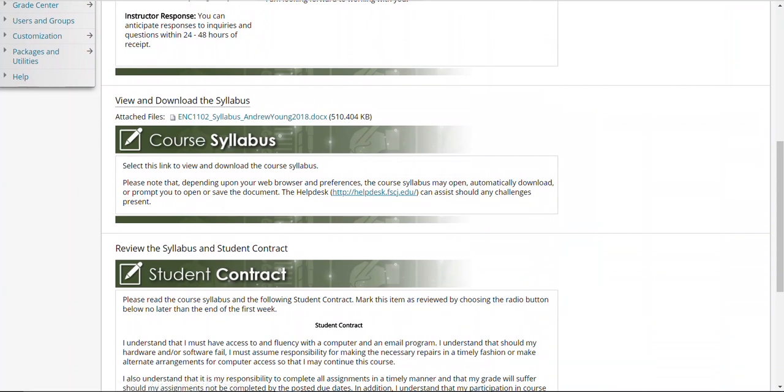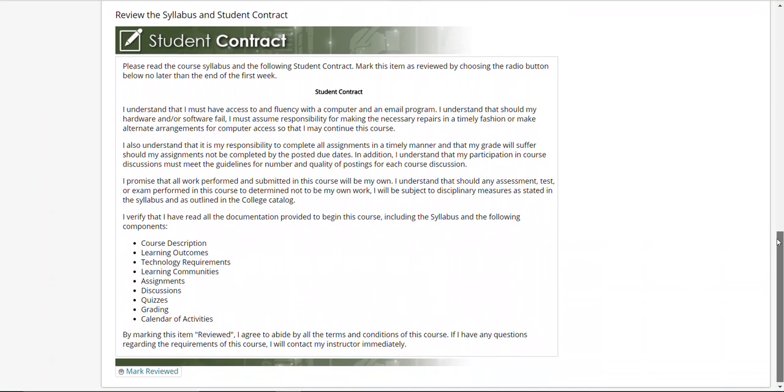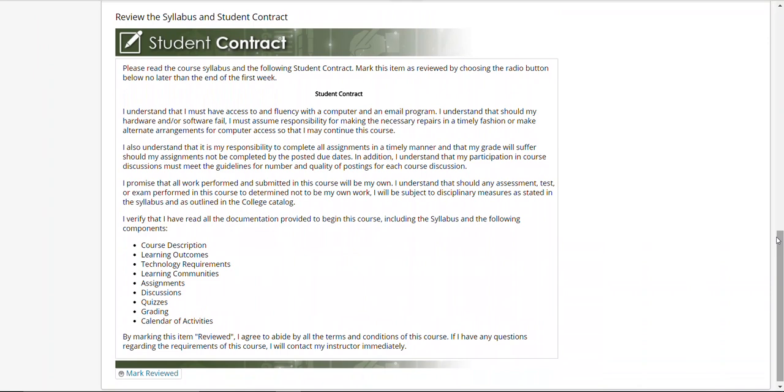Now, if you scroll down a little bit more, this is very important. Okay, it says reviewing the syllabus and student contract. So what this is, okay, is it's important that you read through this student contract after you have downloaded and read the syllabus, and essentially you are agreeing that you have read everything and that you understand everything for the semester.